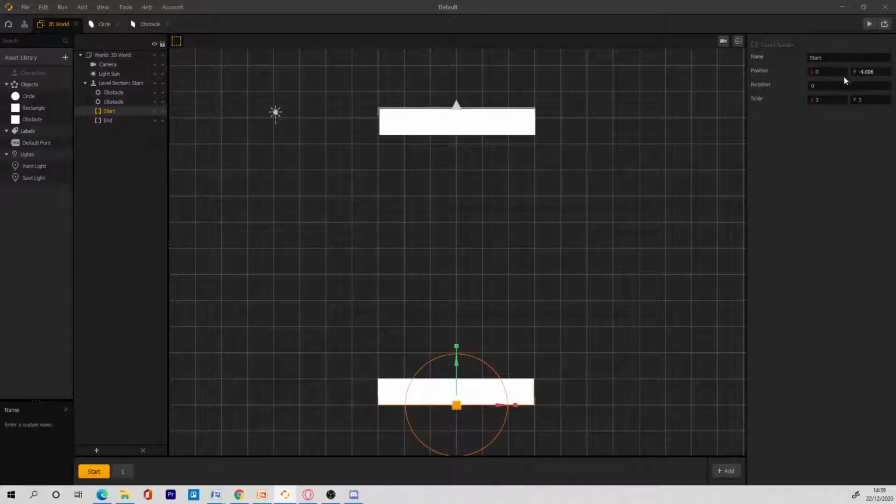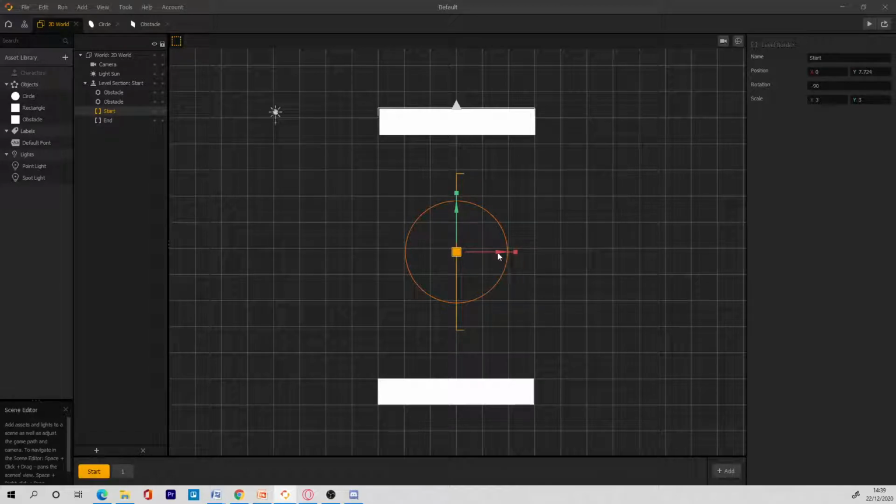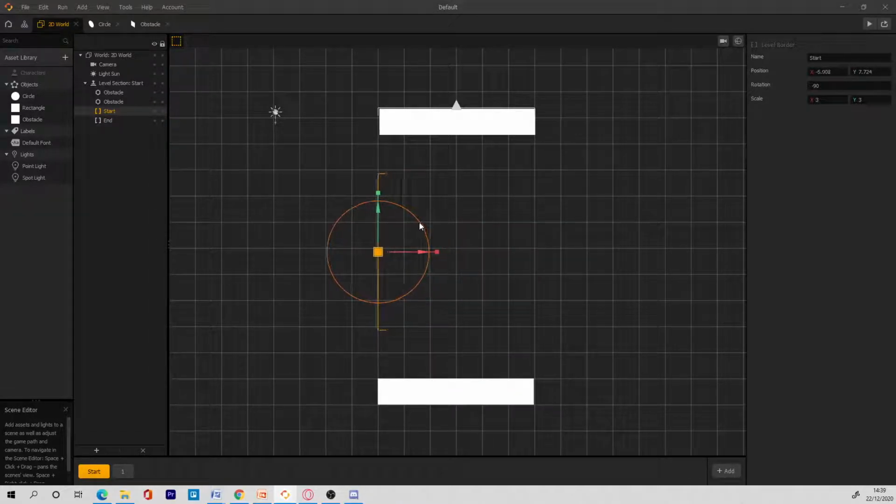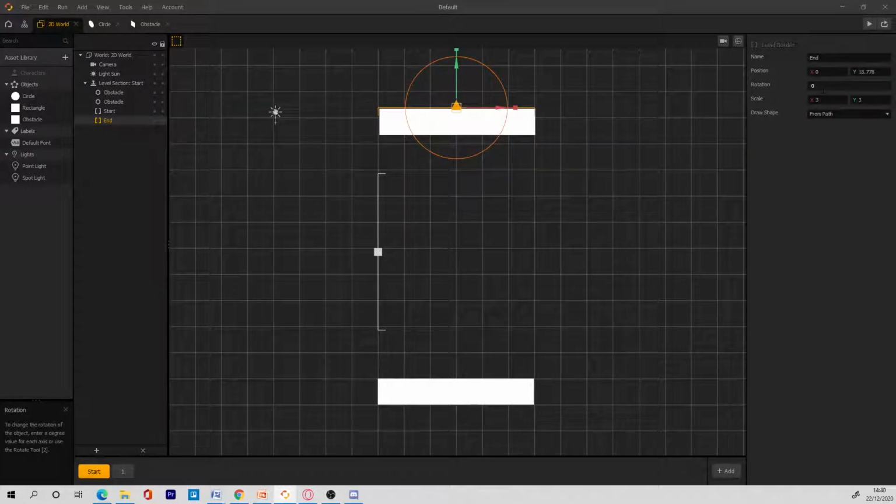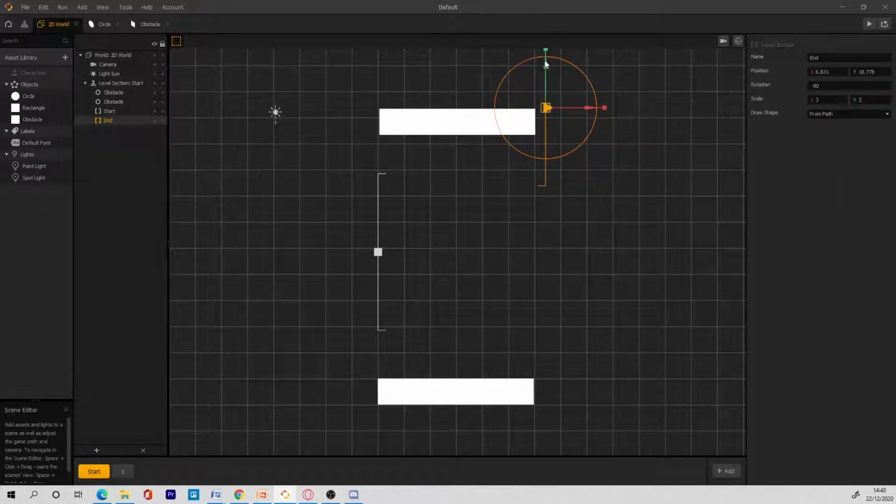So if we rotate this, I think 90 degrees. Yes, so this is the start. We can make it minus 90 because it should be facing this way. So you can put this around this side, and then the end, rotate the end by 90 degrees as well, and then bring it to this side. It should be minus 90. Yeah, bring it towards this side. I will show you what happens now.